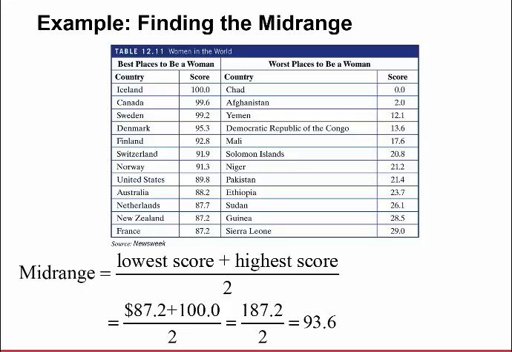Here are listed the best places to be a woman, and here are the places listed as the worst. We want the mid-range of the best. So it's the lowest score, which was 87.2, plus the highest score, Iceland, which is 100. So 87.2 plus 100 divided by 2. That means the mid-range of the 12 best places was 93.6 as a score.